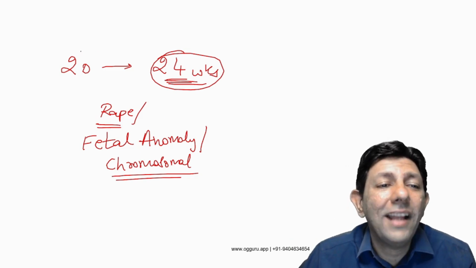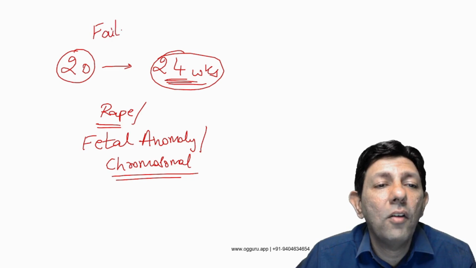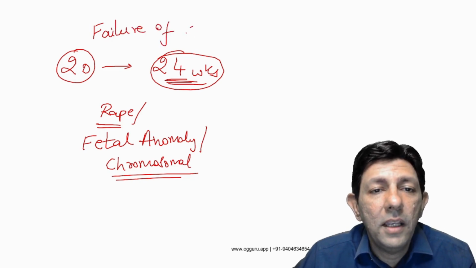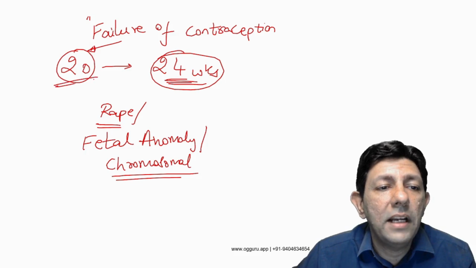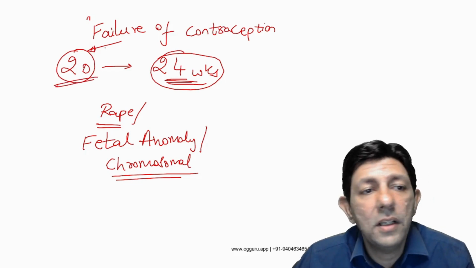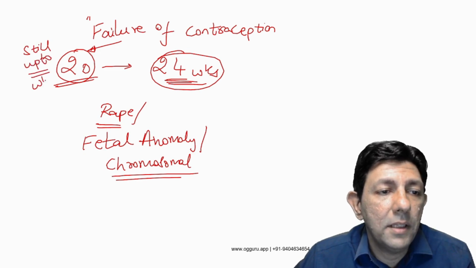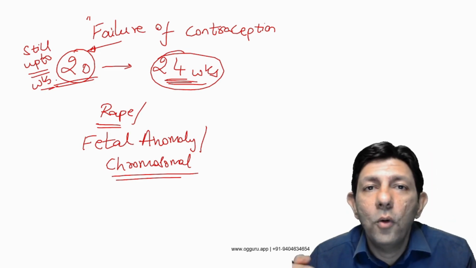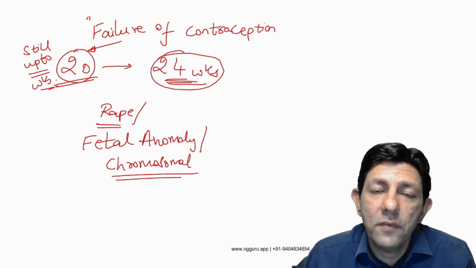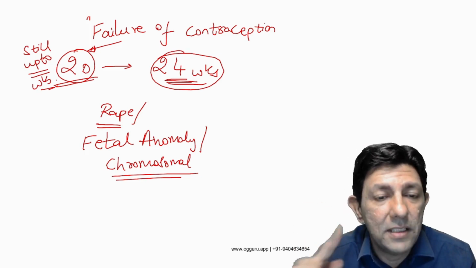Exception is what I had discussed. Yes, sir. Exception is failure of contraception. Failure of contraception is still only up to 20 weeks. So please keep this in mind, because if the condom has torn or if the patient on OC pills has missed pills and your contraception has failed, you can't be sitting at home till 24 weeks. Okay, so failure of contraception is only up to 20 weeks.